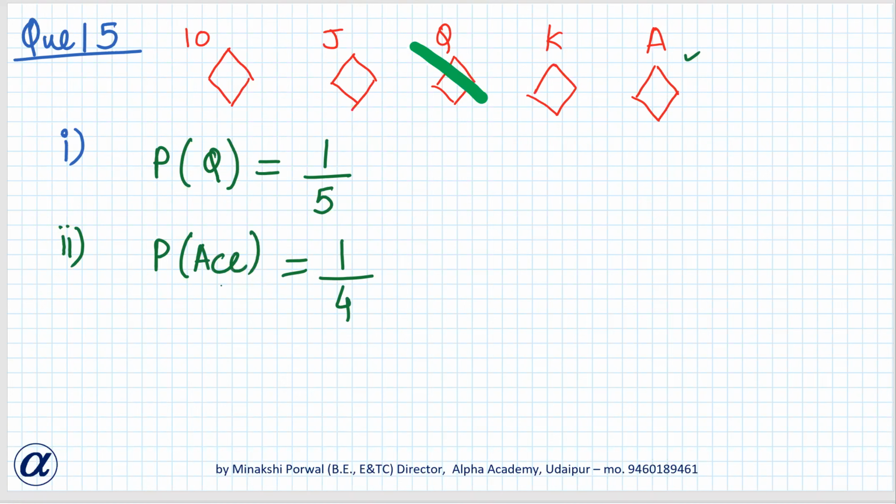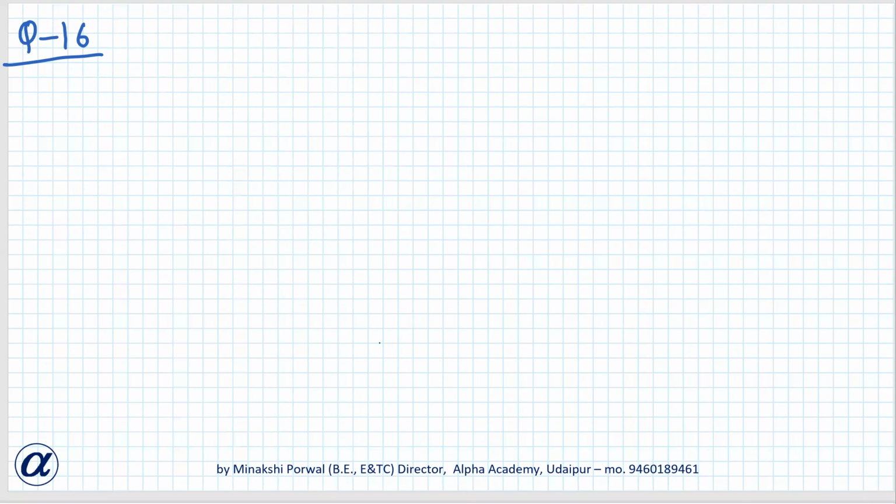No, ma'am, I was just saying the answer. Okay, okay. And the probability of getting a queen now, if the queen is kept aside, then the probability of picking up a queen now will be 0. Okay, so this is the solution of question number 15.